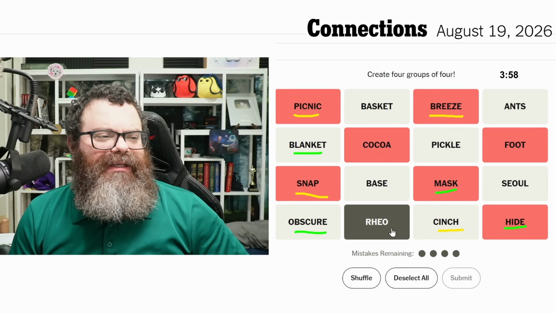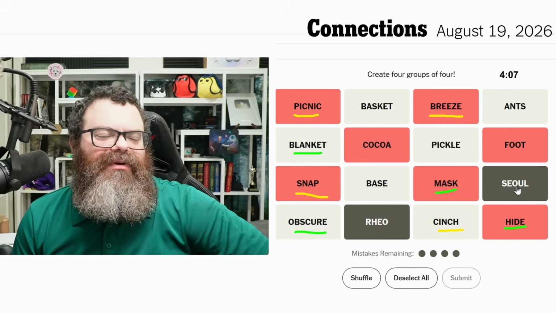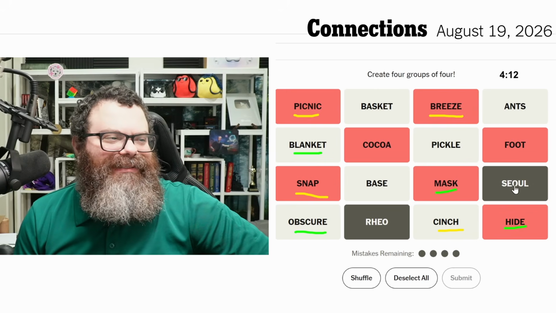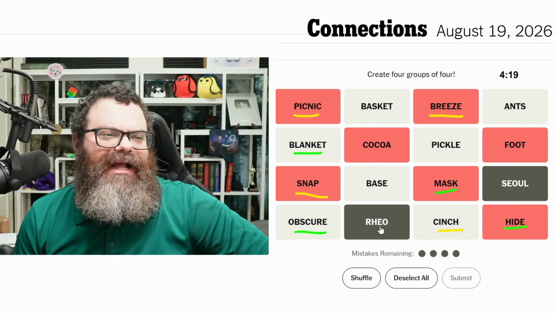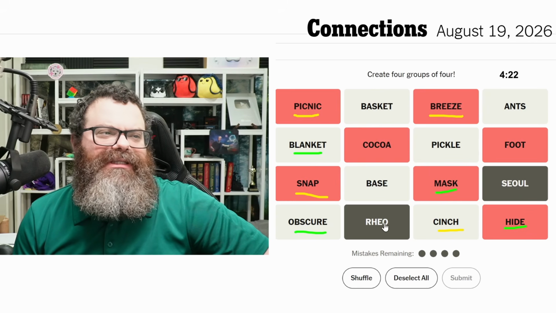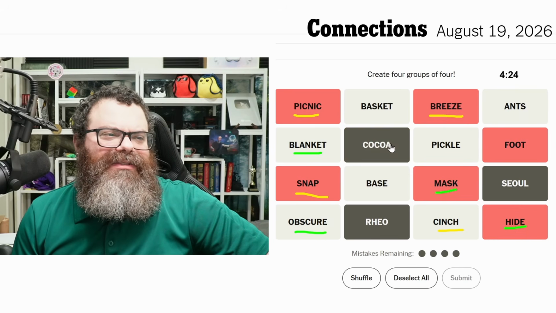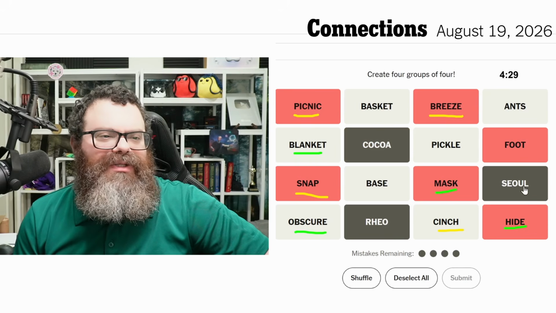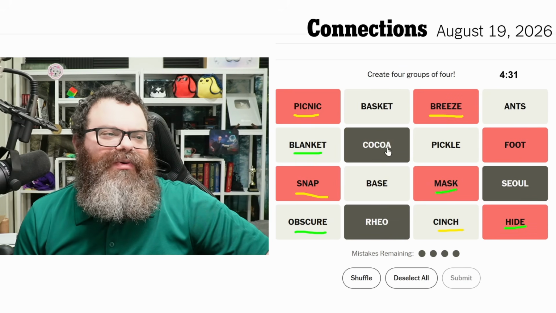What's Rio doing then? I feel like Soul and Rio are probably purple, but I don't know what they're doing. Is it just EO words? I wonder if this is pronounced something other than Rio. Is it pronunciation based? Maybe it's row, right? If this was row and this is soul, right? I know that's soul. This is cocoa.